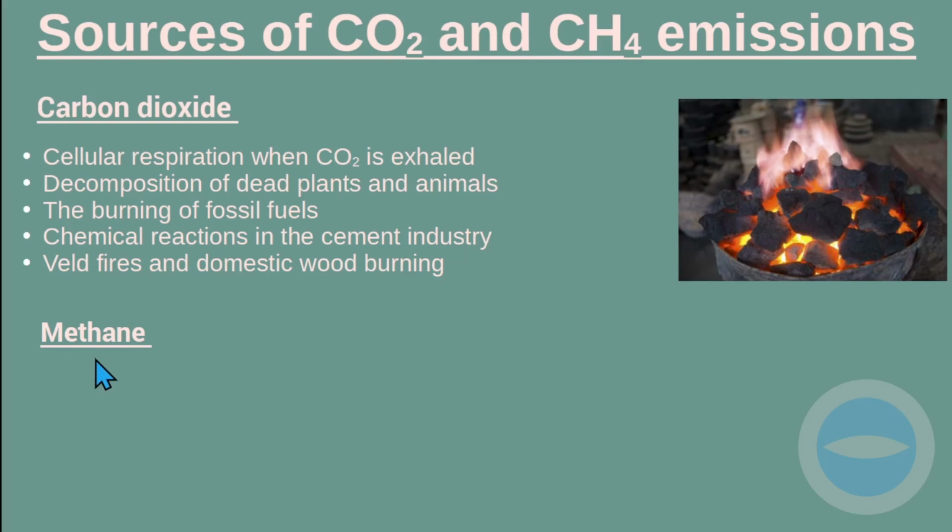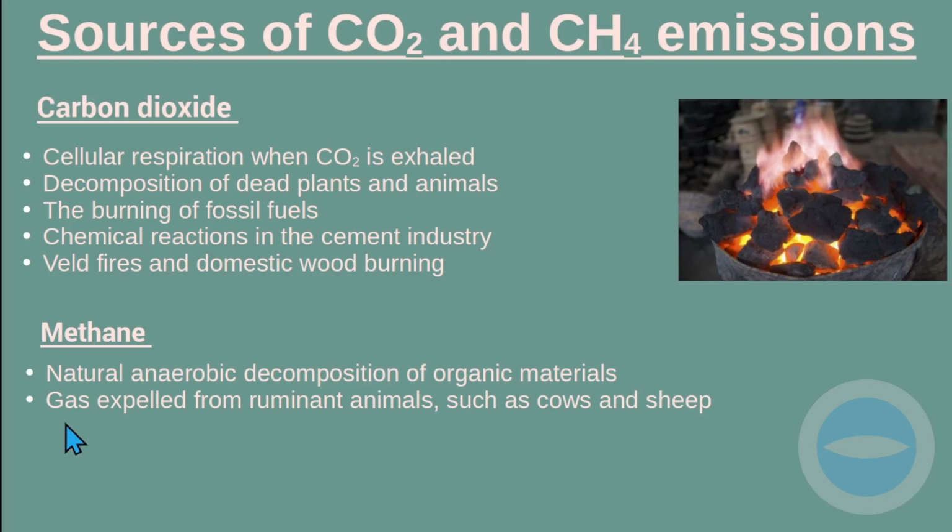Now let's look at the sources of methane. Where is methane produced? Methane is produced by the natural anaerobic decomposition of organic material. This is one source of methane. Then we have the gas expelled from ruminant animals such as cows and sheep. And then the sewage and the waste dump. Where there is a waste dump, methane is emitted.